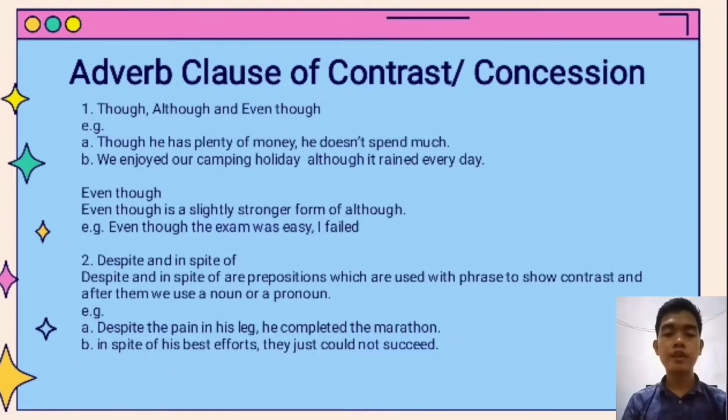Despite and in spite of. Despite and in spite of are prepositions which are used with phrases to show contrast, and after them we use a noun or pronoun. Example: A. Despite the pain in his leg, he completed the marathon. B. In spite of his best effort, they just could not succeed.